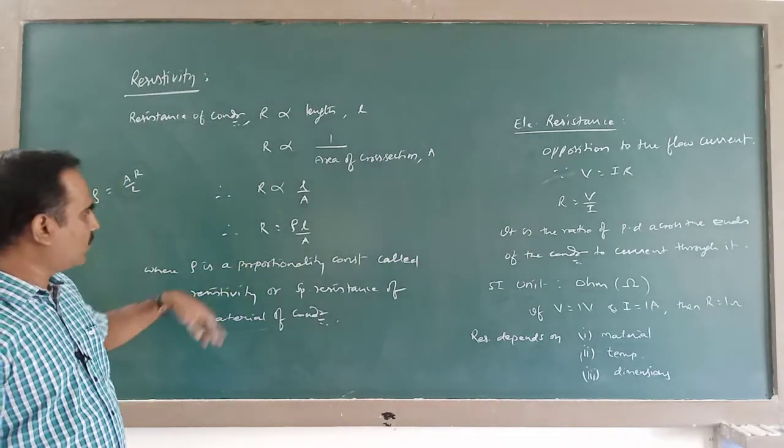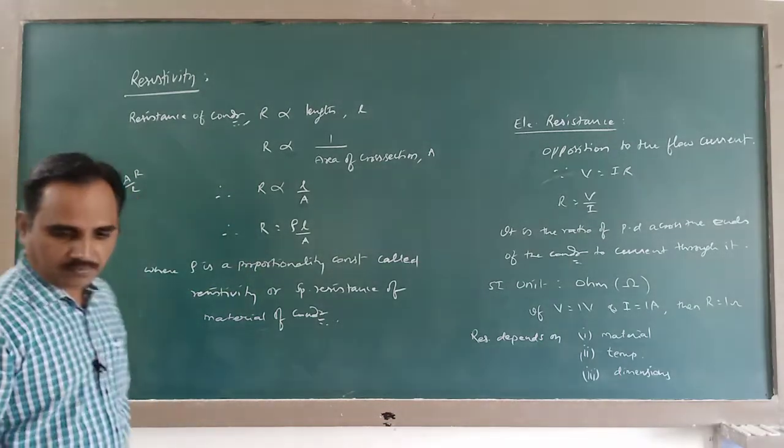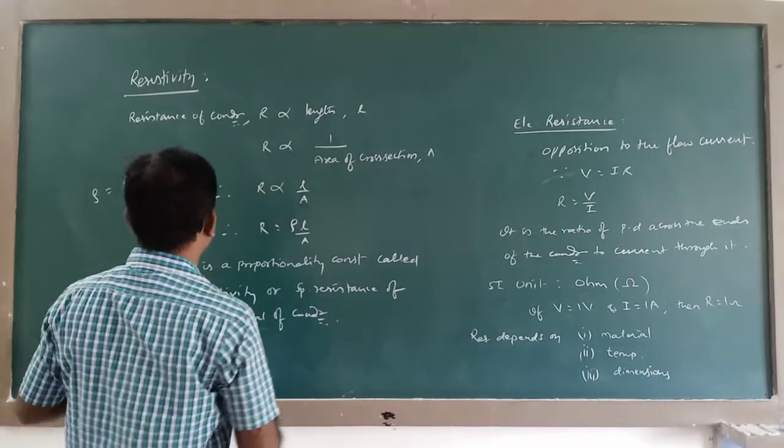So this is about resistivity. Then how to define this resistivity?